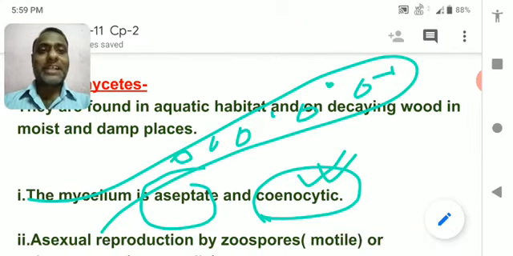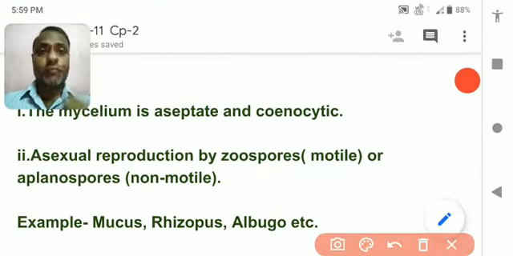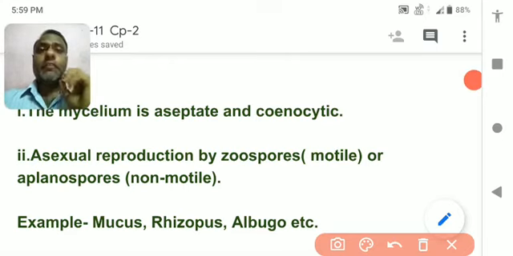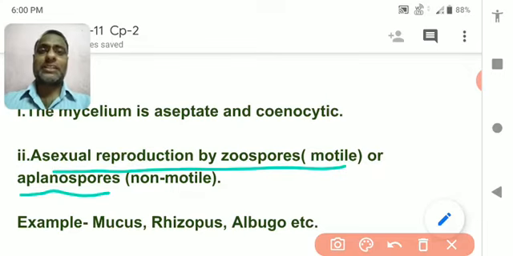Now, what kind of reproduction is followed by them? I already told you that most of the fungi follow the asexual mode of reproduction in unfavorable conditions, but they also do a special kind of sexual reproduction, and due to the special kind of fruiting body that is formed during sexual reproduction, the name of that fungi is given.